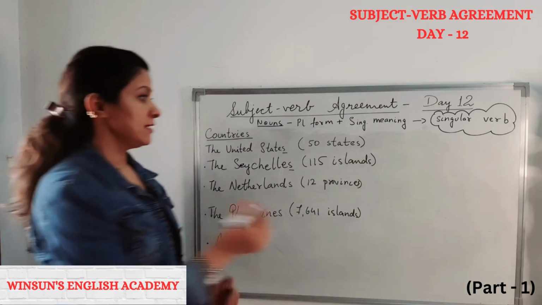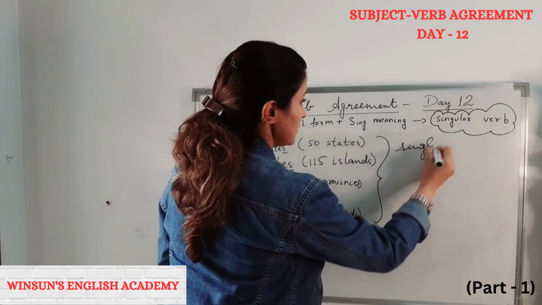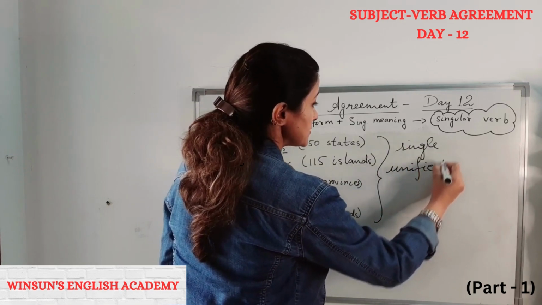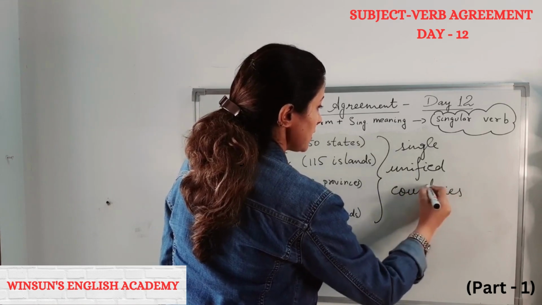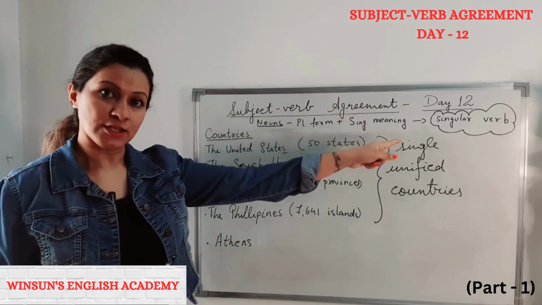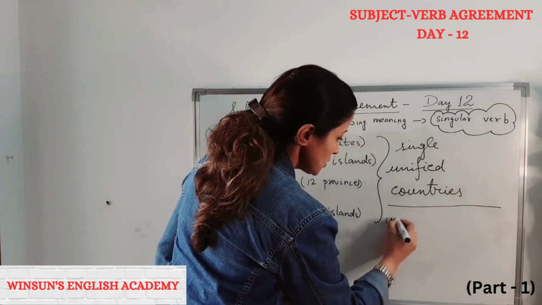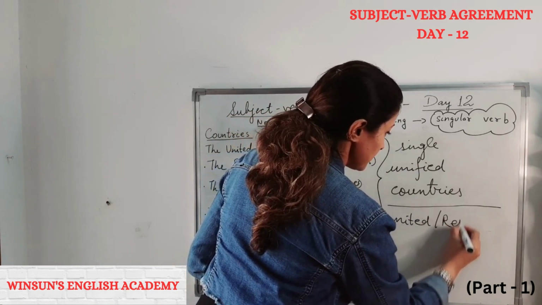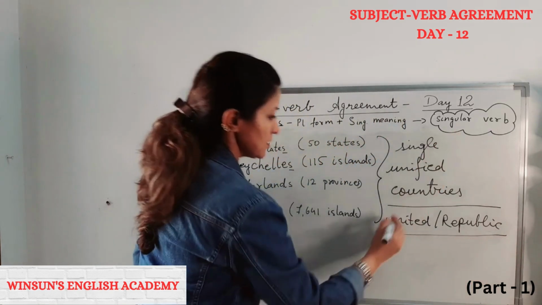Which means these are all single, unified countries, and that is why they take the singular verb. Now here, remember, the countries which have united or republic in them, they always take the singular verb.